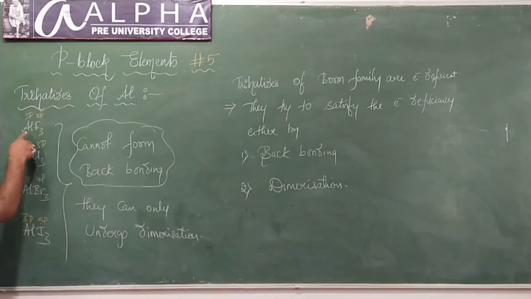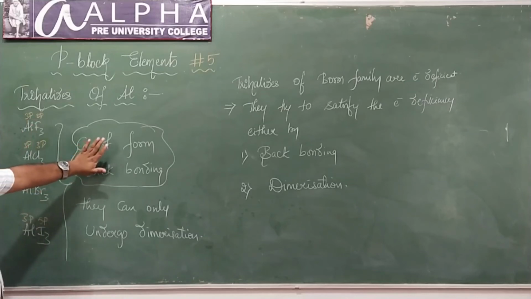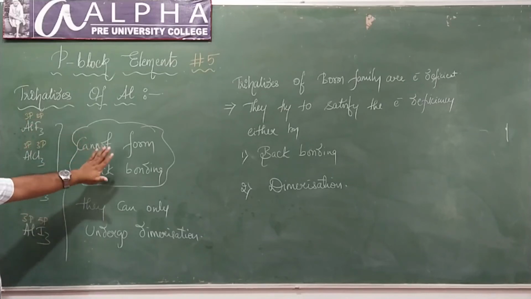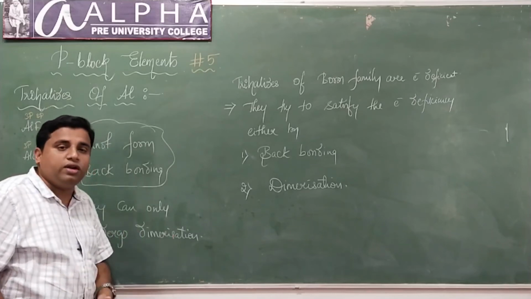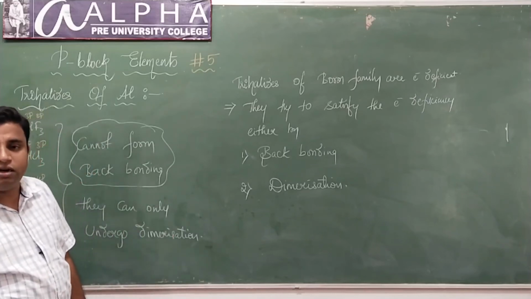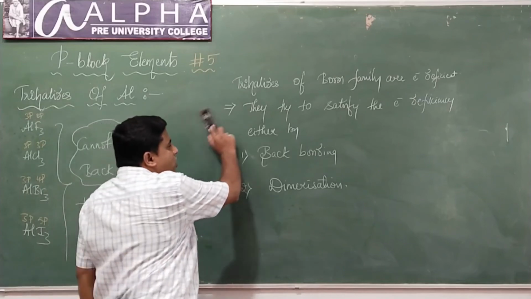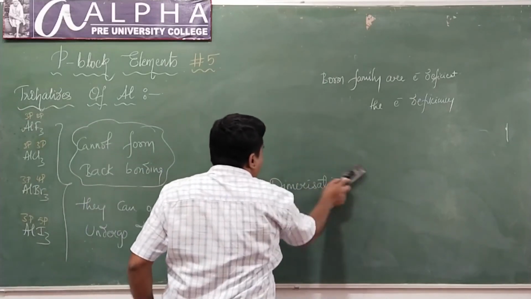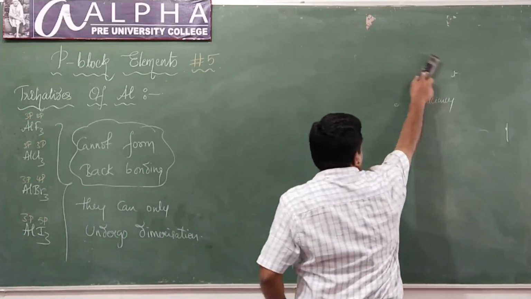Why? Because in aluminium trihalides, the 3p vacant orbital of aluminium is involved. Hence there is a large energy difference between 3p and 2p, 3p and 4p, and 3p and 5p. Therefore there can never be back bonding. They can satisfy their electron deficiency only through dimerization. Understood?